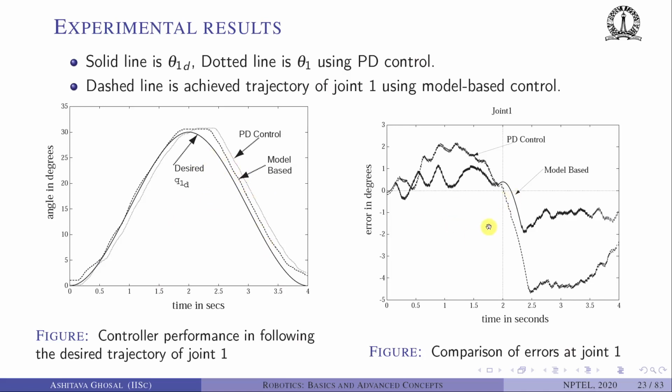The plot on the right hand side shows the difference between Q1D and Q1 obtained for model base and Q1 obtained for PD. As you can see, for model base the maximum error is between 1 and 2 degrees, whereas for PD, on the other side, it is like 4.5 degrees, but while going up, it is like 2 degrees.